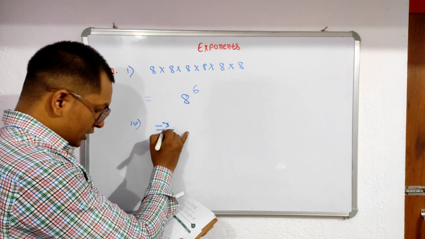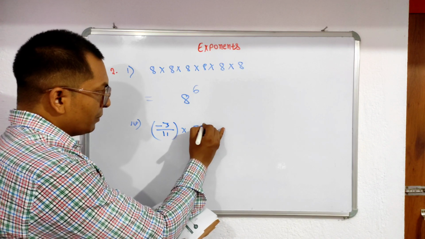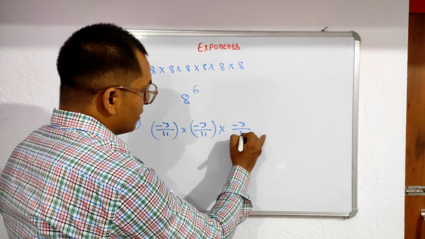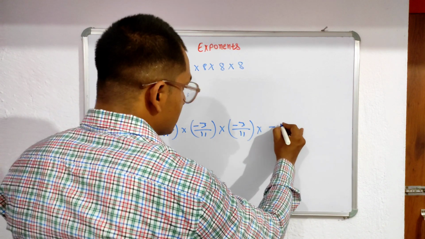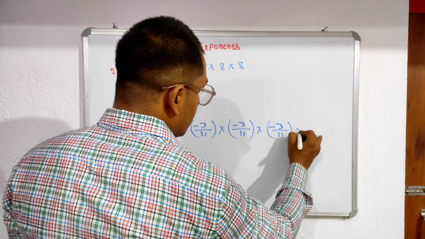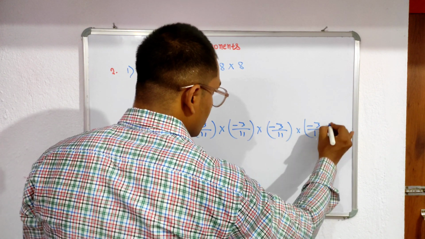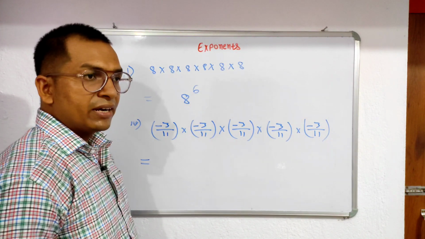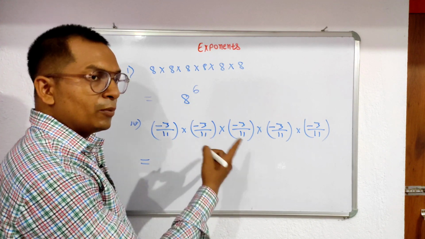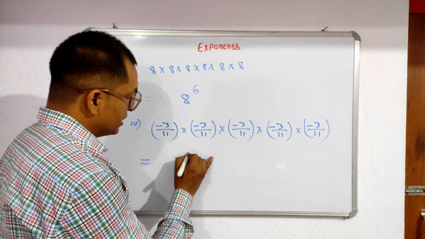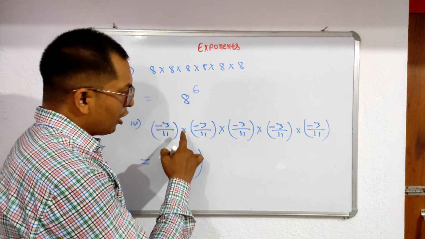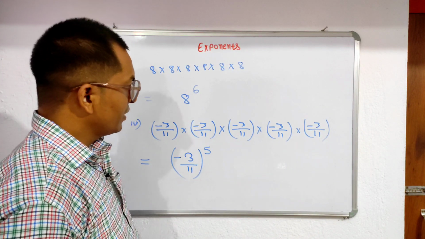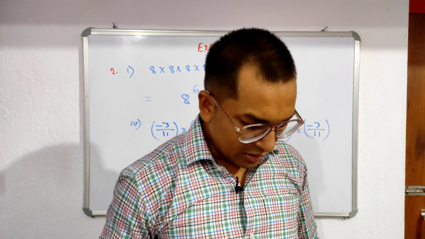Minus 3 by 11 into minus 3 by 11 into minus 3 by 11 into minus 3 by 11 into minus 3 by 11. So you write it in the exponential system. Very first we write the number that is repeating, here minus 3 upon 11. Then you count how many times it is repeated: 1, 2, 3, 4, 5. So you write 5. Clear? I hope this is clear.